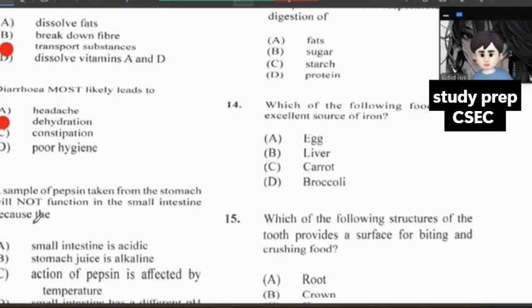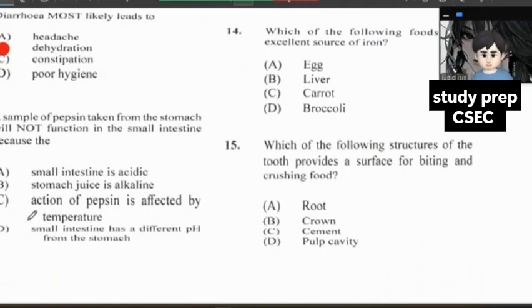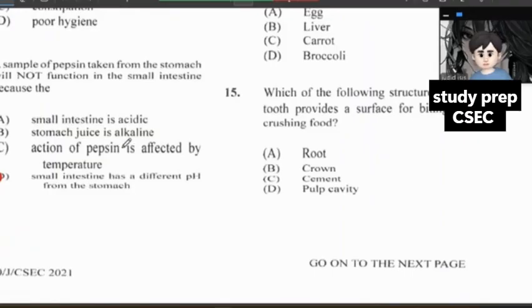A sample of pepsin taken from the stomach will not function in the small intestine because of what? What options do we have there? The small intestine has a different pH from the stomach. That's something that you need to note. A sample of pepsin taken from the stomach will not function in the small intestine because the small intestine has a more alkaline solution in comparison to the pH in the stomach.